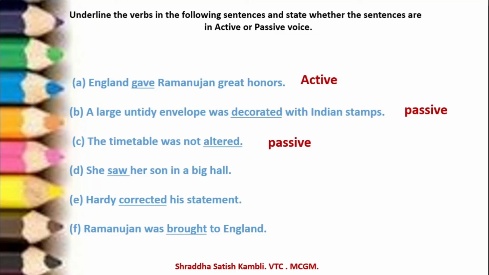She saw her son in a big hall. So now can you add "by" here? Try it. She saw her son in a big hall by her, by him. No, it doesn't work here. So it is the active voice. Hardy corrected his statement. Active voice. Ramanujan was brought to England by someone. You can add it, na? So this is passive voice.